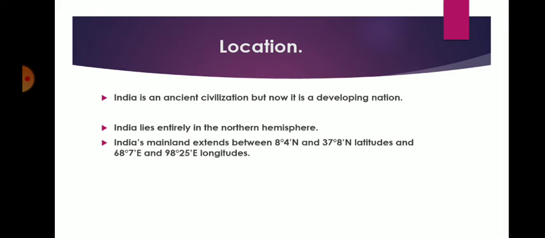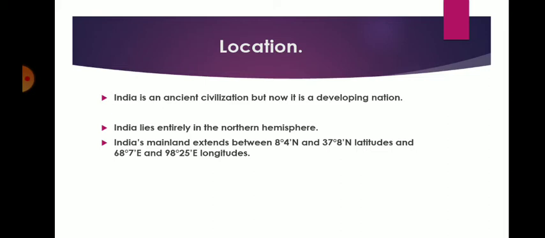India's mainland extends between 8 degree 4 minute north and 37 degree 8 minute north latitudes and 68 degree 7 minute east and 98 degree 25 minutes east longitude.